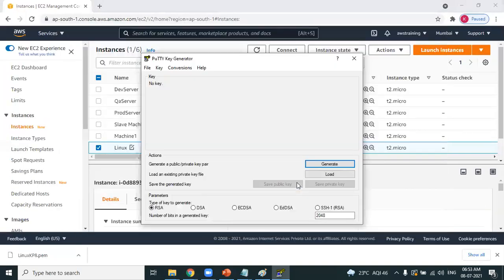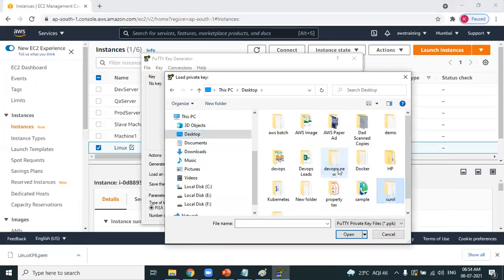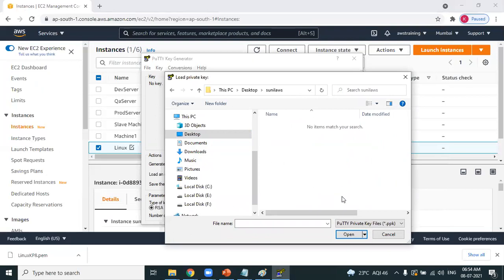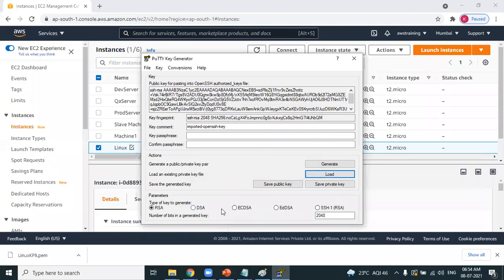Load is nothing but uploading the PEM file from my desktop. Go for the All Files option, where you will find the PEM file. I have uploaded the PEM file. Yes, successfully imported. Now what you need to do is save the private key. For download, you need to click on Save private key.